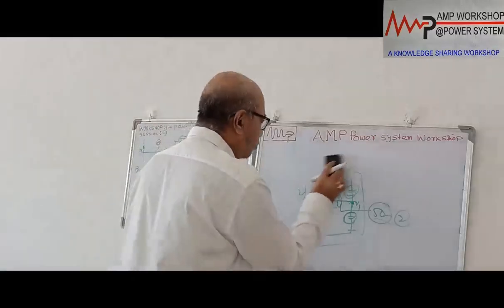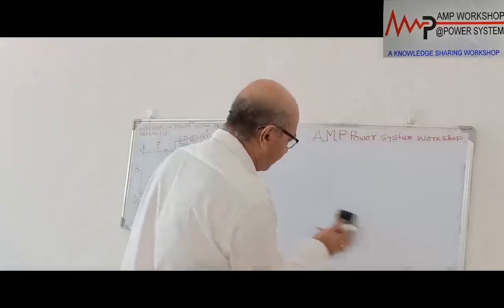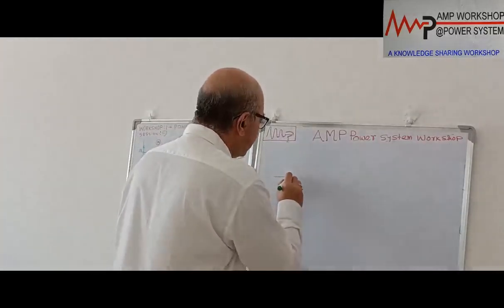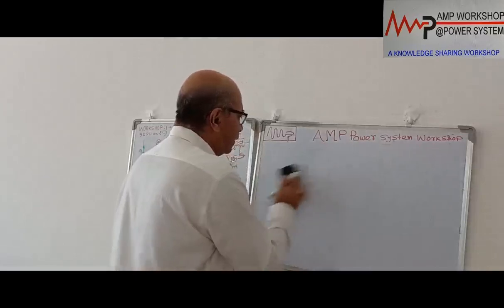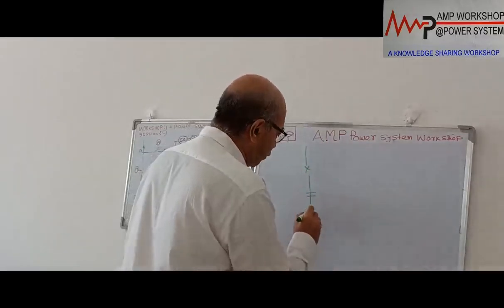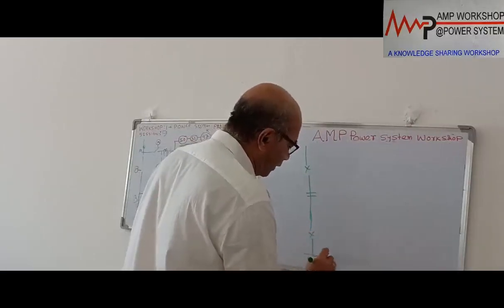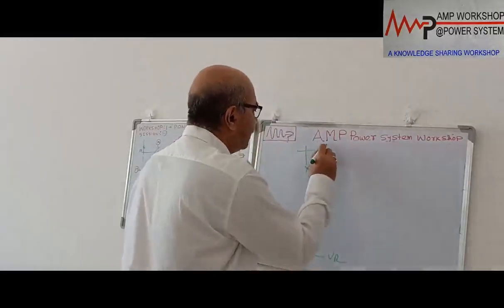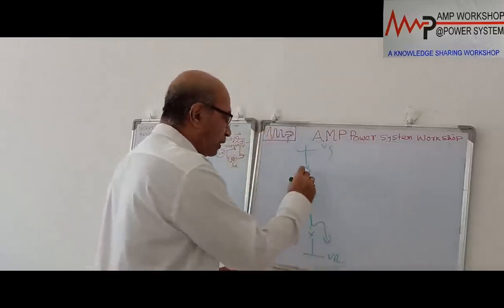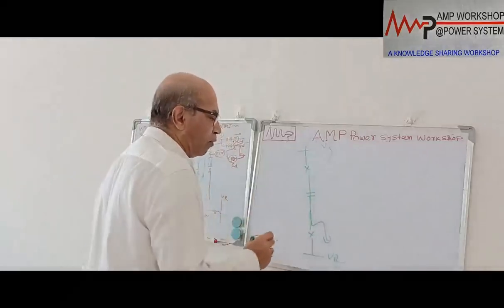And the last point we have to discuss is the case of an external fault. Suppose this is a transmission line coming, this is a breaker, and this capacitor bank is located over here, and it is going to the receiving end, right? That is our system. Here it is a BS. Suppose there is a fault over here. In that case, what will happen? The fault current is flowing through this.